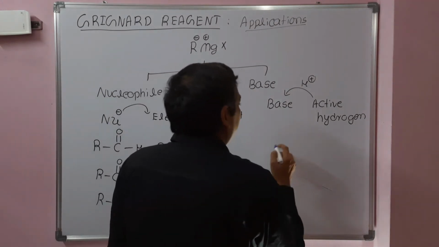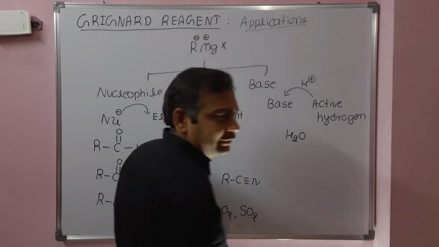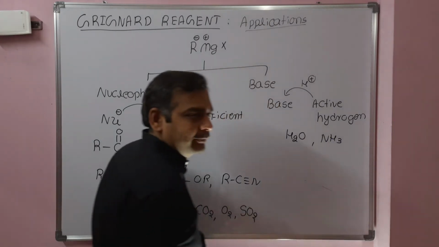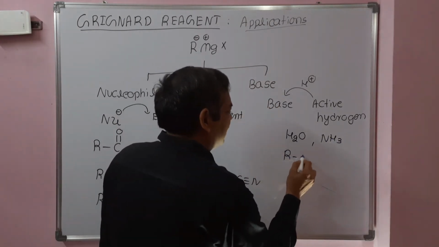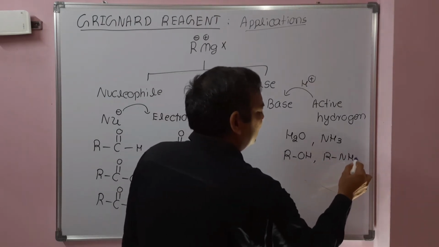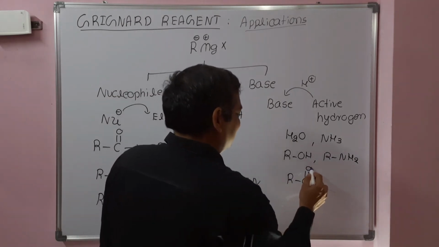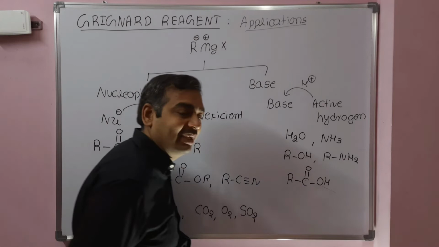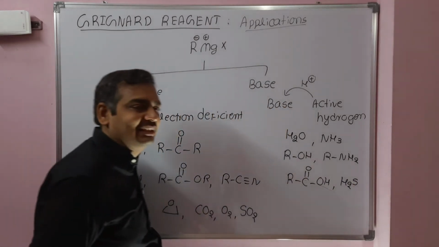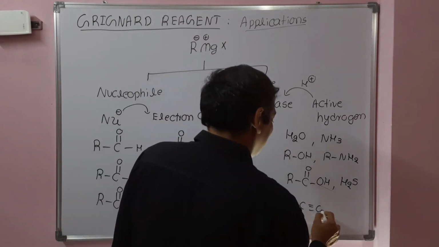Coming to basicity, when Grignard reacts with water, it acts as a base. When Grignard reacts with ammonia, it acts as a base. With alcohols, it acts as a base. With amines, it acts as a base. With carboxylic acids, it acts as a base. With H2S, it acts as a base. With acetylene, it acts as a base.